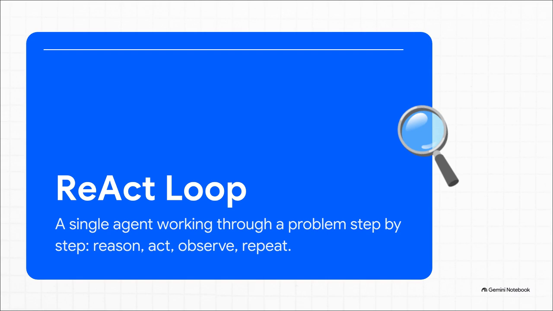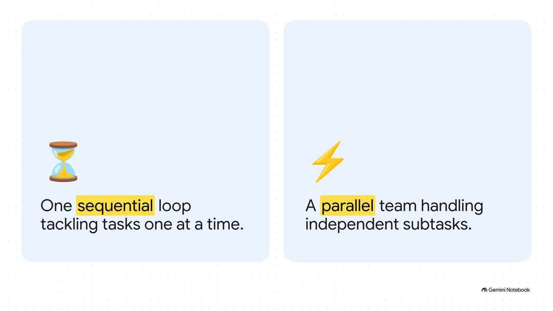Now, to understand why your builds might be hitting a wall, we first got to look at the foundation, the ReAct loop. Reason, act, observe, and repeat. It's brilliant, right? For a single agent tackling one isolated problem step by step, it is the absolute bedrock of modern agent design. But when you start pushing it too hard, that's where things get messy. And here is the exact bottleneck. When you ask that single ReAct agent to juggle multiple, completely unrelated tasks, you're literally forcing a parallel problem into a sequential pipeline. Everything gets shoved into one slow, single-file line. It creates a massive logic traffic jam in your app.